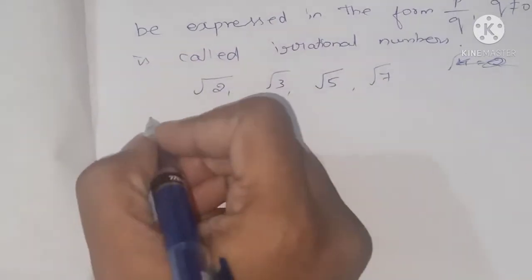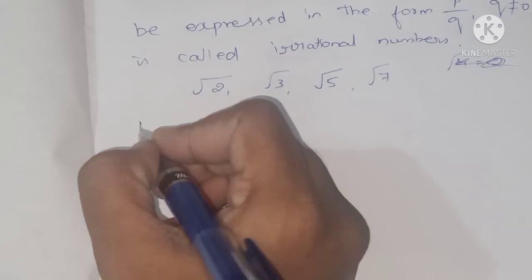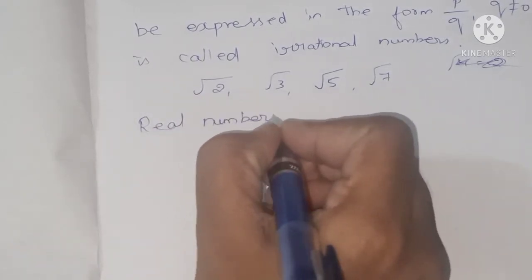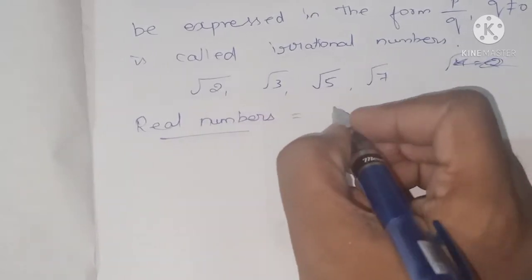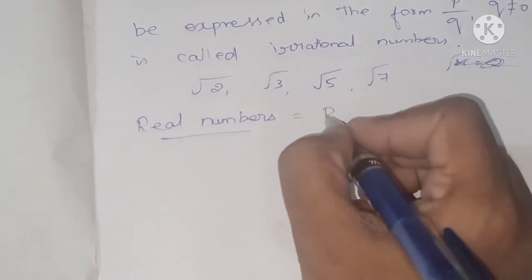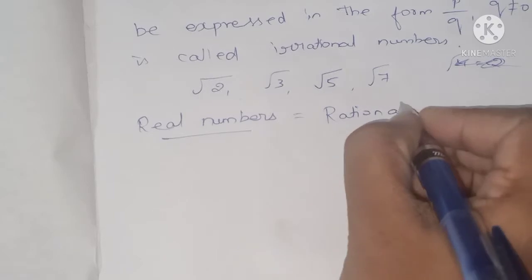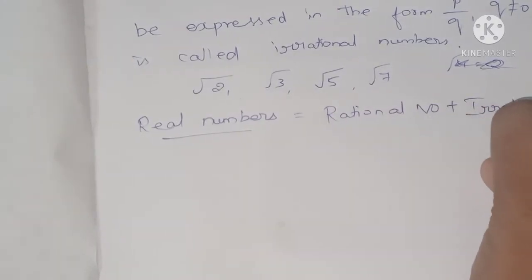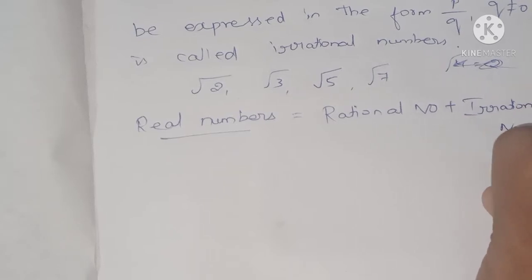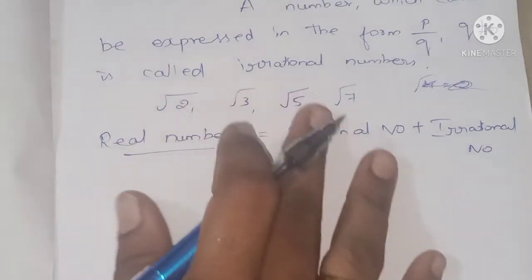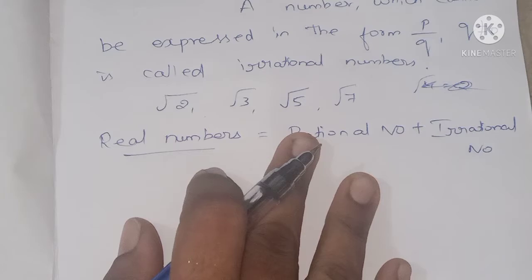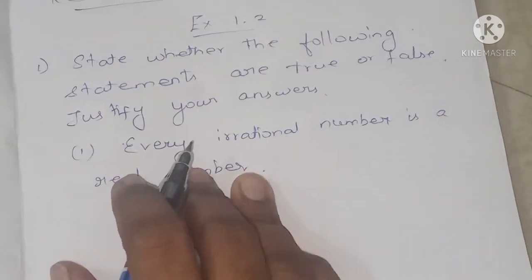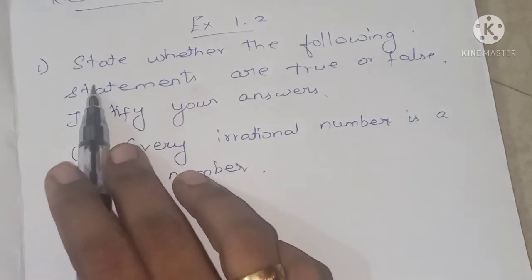Now next we are going to see about real numbers. So real numbers contain both the rational numbers plus irrational numbers. Okay, these are some introduction. Now let us move towards exercise 1.2. Exercise 1.2, first question.